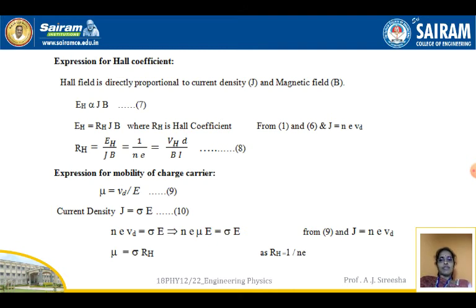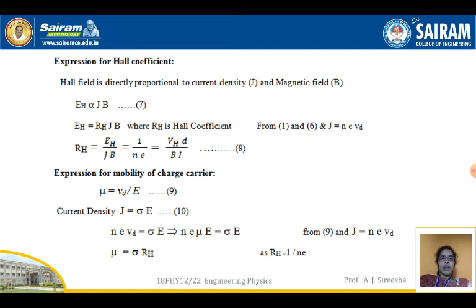Now the expression for the Hall coefficient. The Hall field is directly proportional to the current density J and the magnetic field B. EH is proportional to J into B, that is EH is equal to RH into J B, where RH is the Hall coefficient.